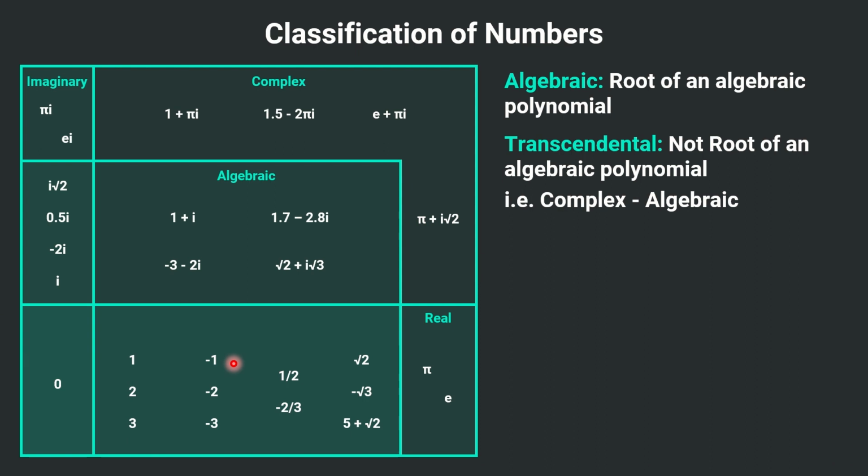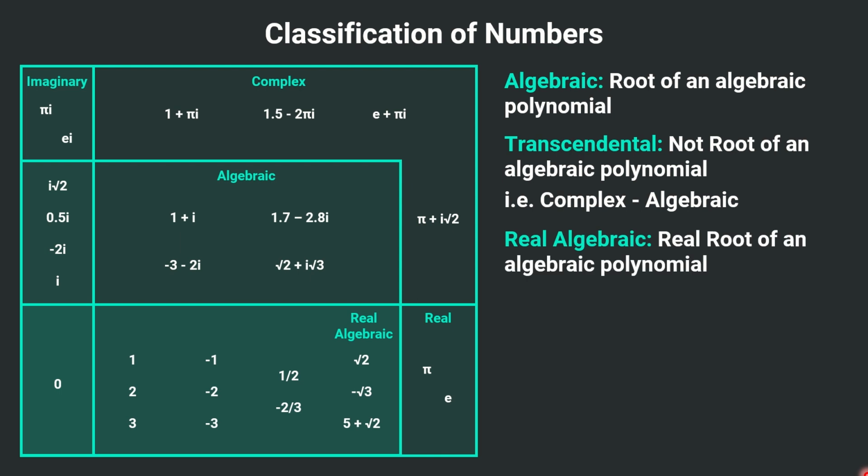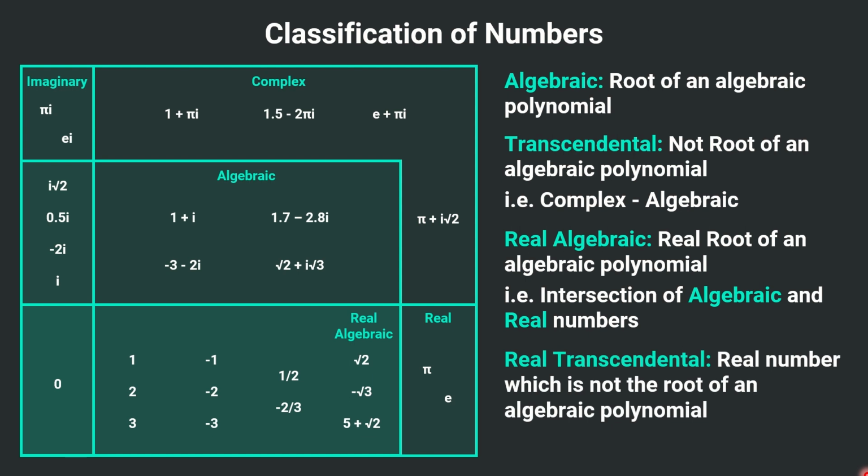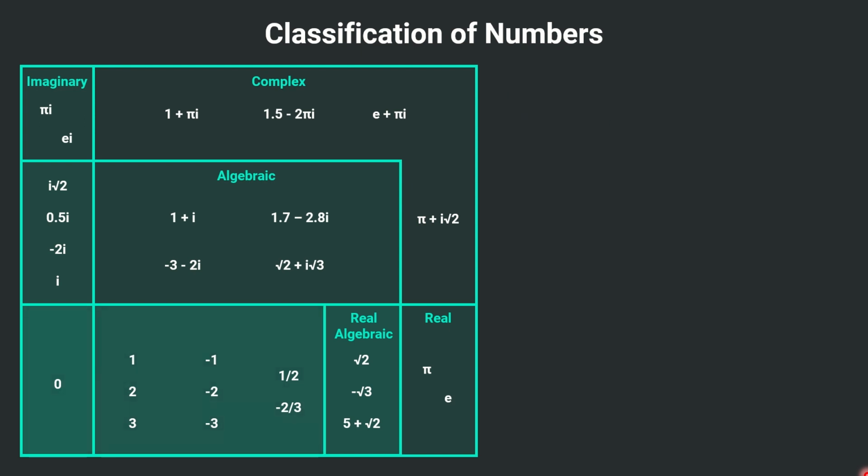Subsetting more, this subset which you can see is the intersection of the algebraic and the real part, and is called real algebraic numbers. What are the real algebraic numbers? The real roots of any algebraic polynomial are the real algebraic numbers. This part is the intersection of the algebraic and the real number set. And furthermore, what are the real transcendental numbers? All the real numbers which are not the roots of any algebraic polynomial are called real transcendental numbers.